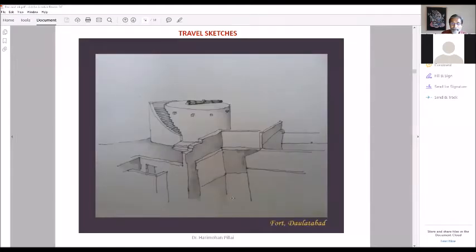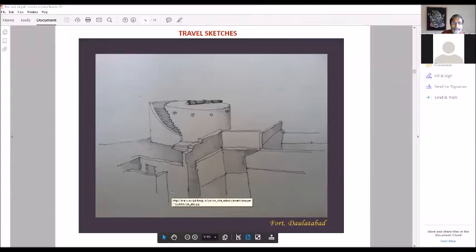This is on top of a fort in Daulatabad, near Aurangabad in Maharashtra. What you see is a cannon there. So here actually this had to be done very fast because there was no time. I was with a group. So you can maximum get 5 minutes to draw because people are in a hurry.